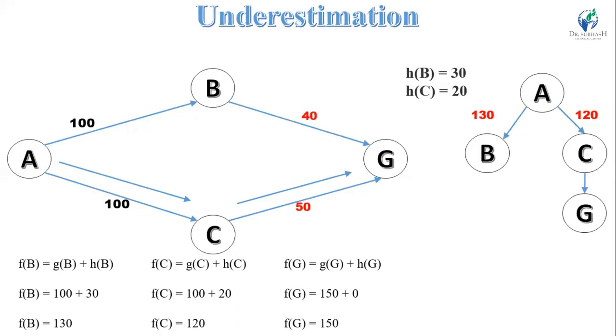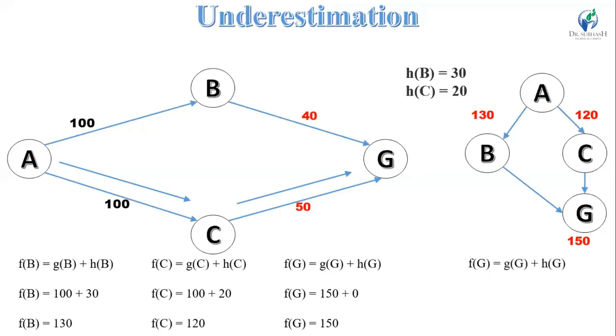Now see here, the f(G) value of 150 is higher than our f(B) state value cost. So A star does not stop here. It can go to state B and expand it. Now we can expand the f(B) state and reach our goal state.